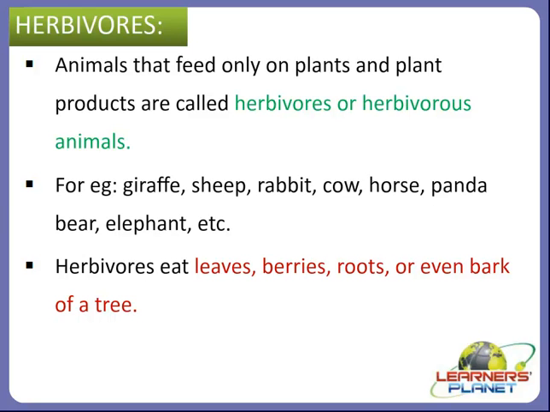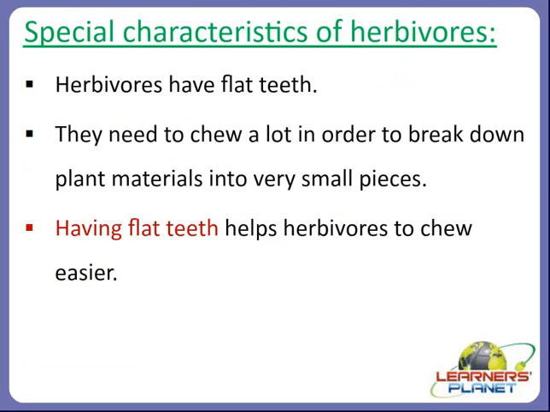So let's have a look at some of the special characteristics of herbivores. The special characteristics include that herbivores have flat teeth. Flat teeth means they have teeth modified so as to chew a lot. The herbivorous animals which have flat teeth, and the herbivores which have another kind of teeth, will eat different kinds of food, right?